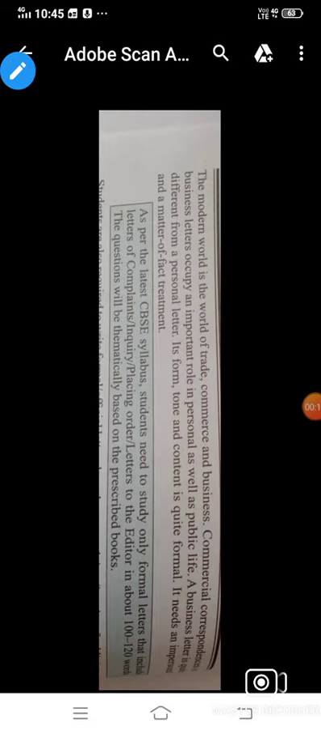As I have already told you, according to the CBSE syllabus, students need to study only formal letters, which include the letter of complaint, inquiry, placing order, and letters to the editor, in 100 to 120 words. We already did the letter to the editor and placing order in the previous lecture. So today we will go with the letter of complaint and inquiry.